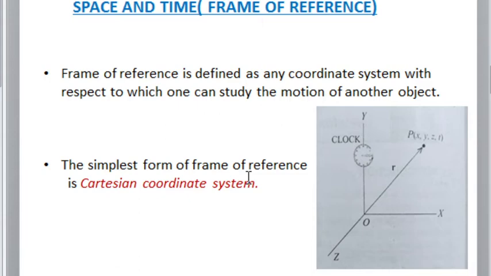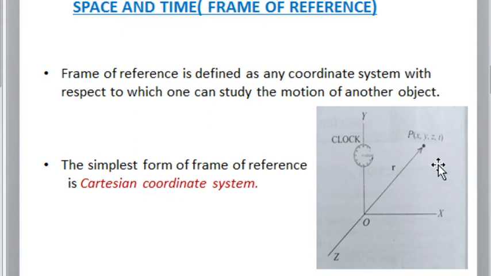The definition of frame of reference is: a frame of reference is defined as any coordinate system with respect to which one can study the motion of another object. The simplest form of frame of reference is the Cartesian coordinate system. In this figure, we can see the three axes are represented by x, y and z. Origin is represented as O.